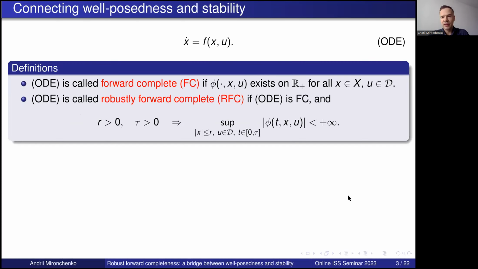But we're actually interested in global solutions. Therefore, we need some more definitions. We will call this system forward complete if all the solutions are global, so exist on R plus.